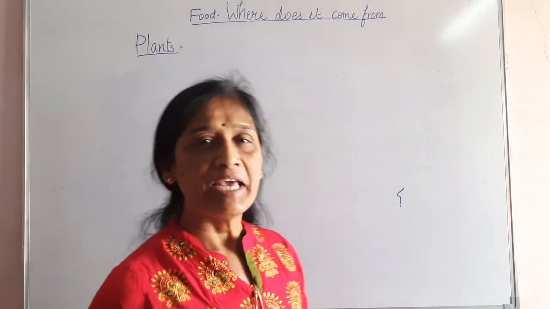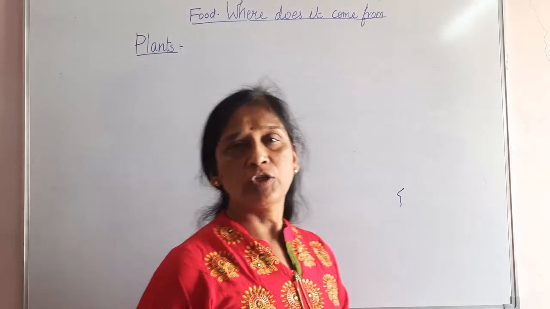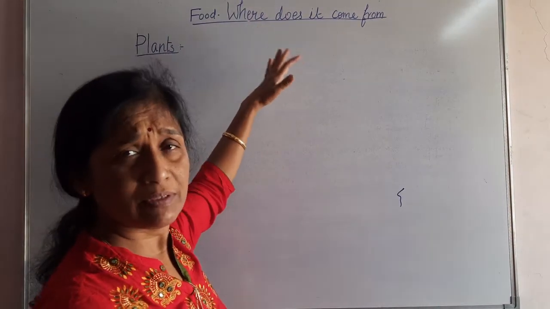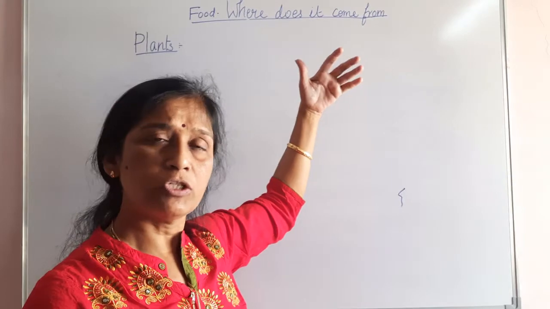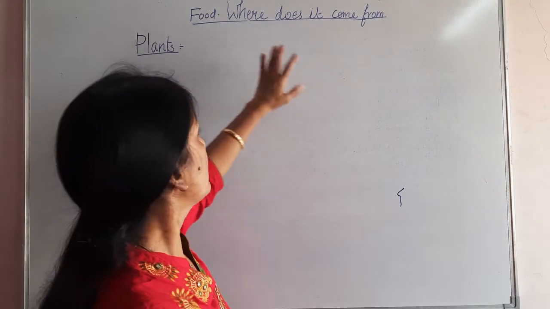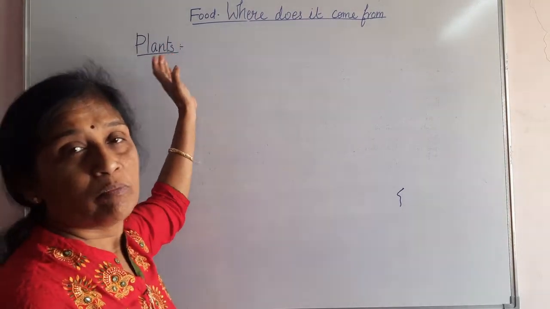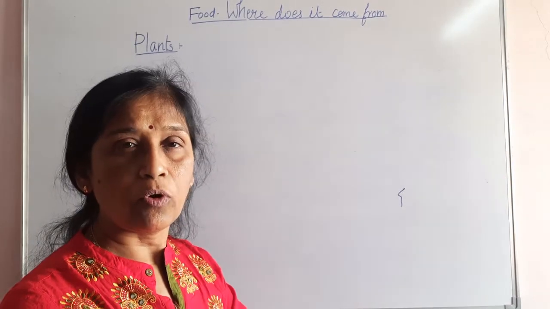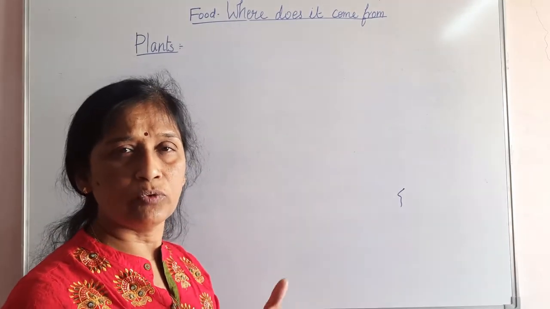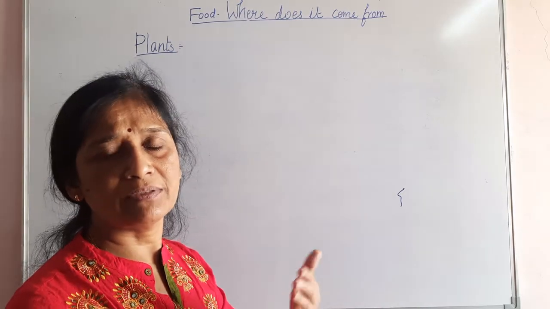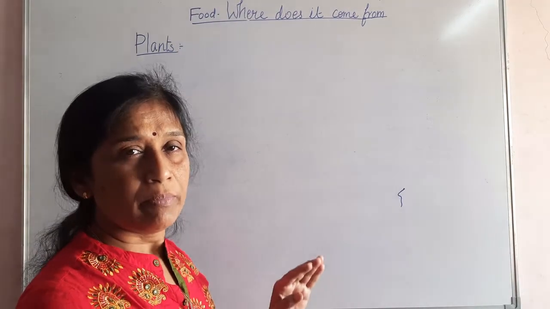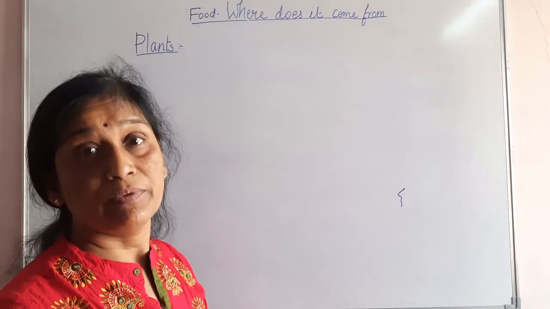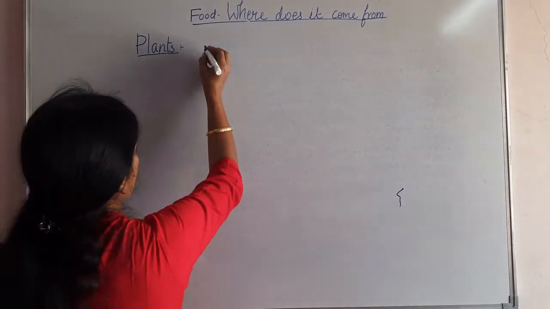Hello children, in my previous video, I told you about the process of photosynthesis, that is the process by which green plants make their food. Now we'll study more about plants. You all know about the parts of a plant: root, stem, leaves, flower, branches, etc. But if I ask you, what are the things that we get from plants?